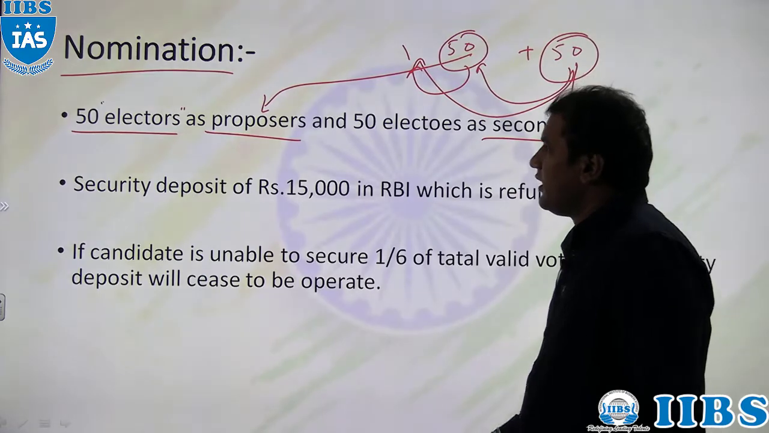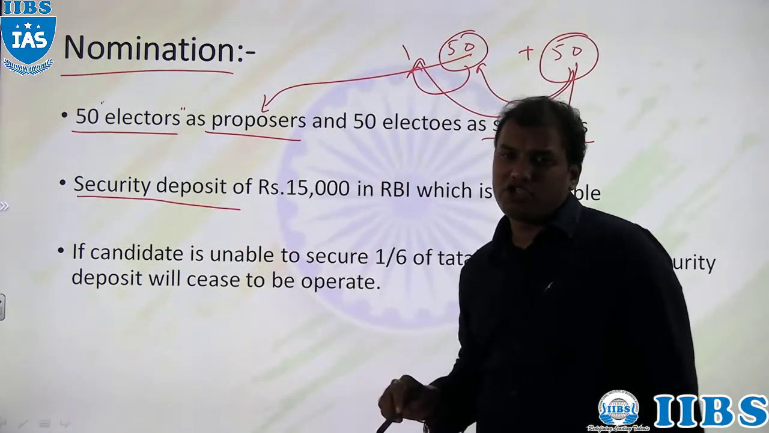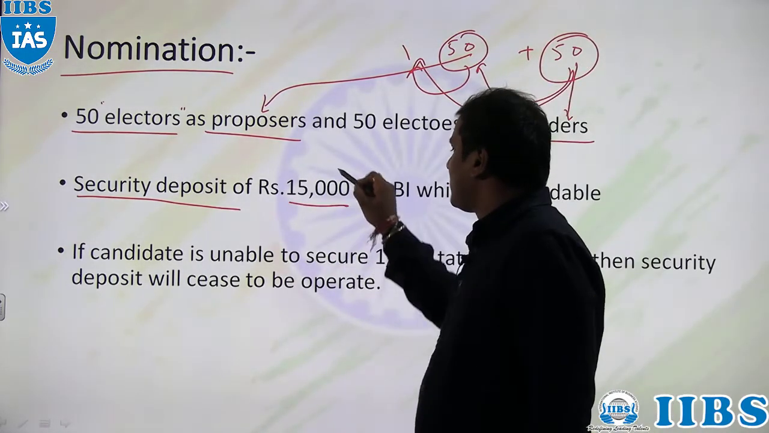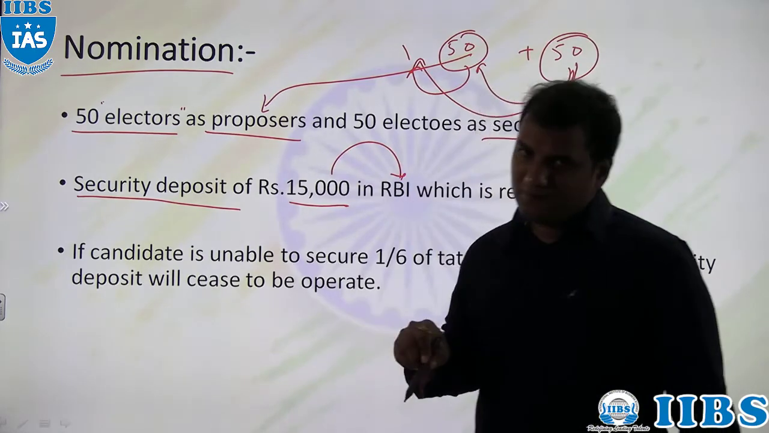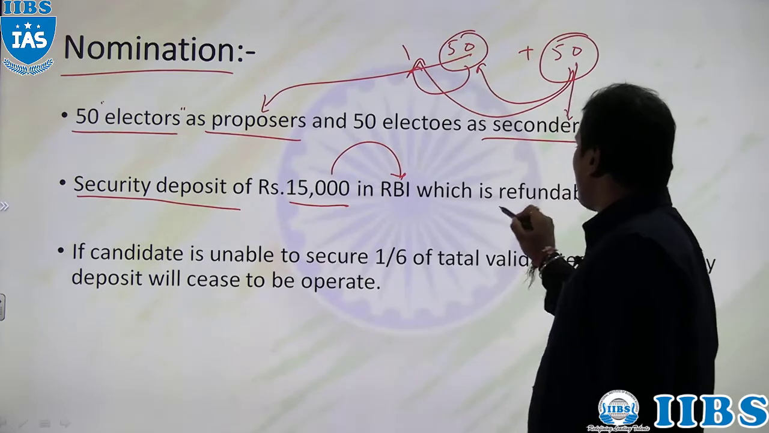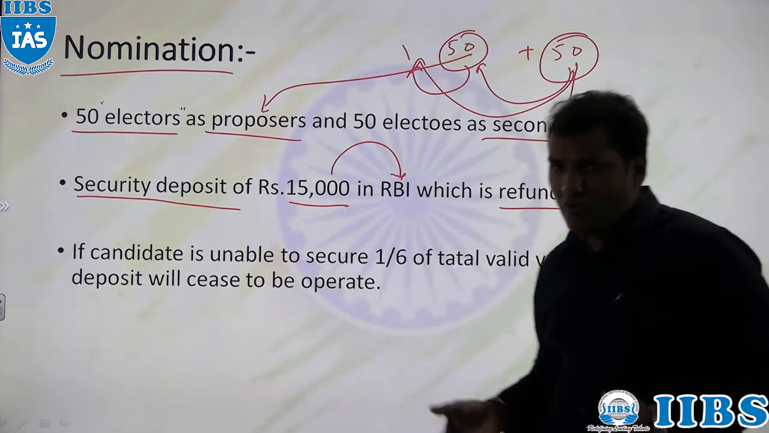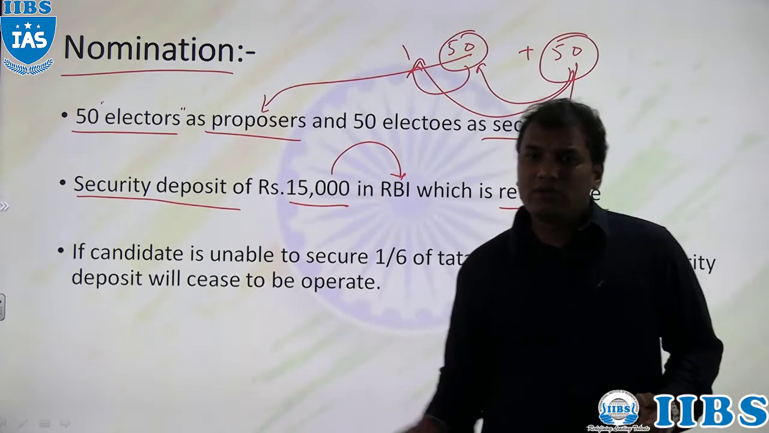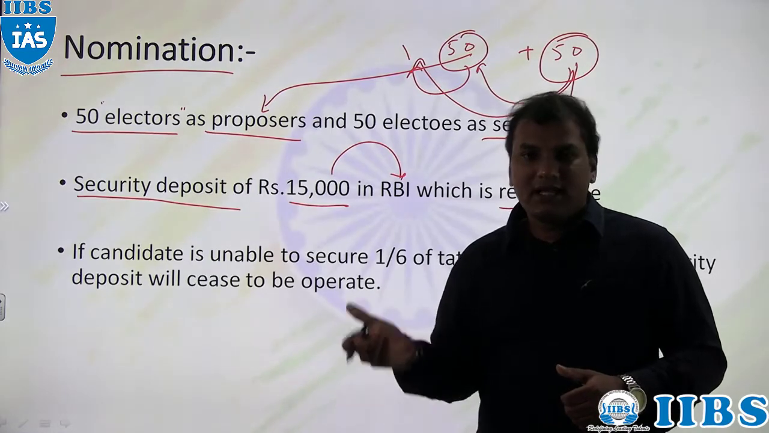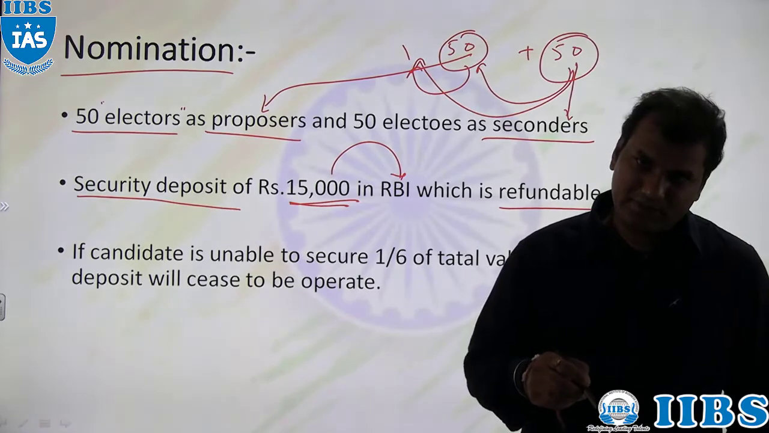Then apart from that, while filing the nomination, a candidate has to make a security deposit of 15,000 rupees in RBI bank. And this security deposit is refundable in nature. That means after the election is over, whether that candidate has won or lost is immaterial. After the result is declared, that candidate will receive the security deposit amount.